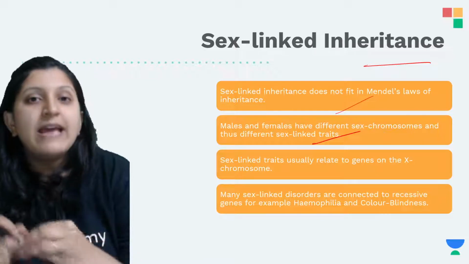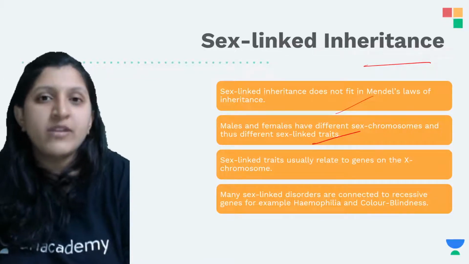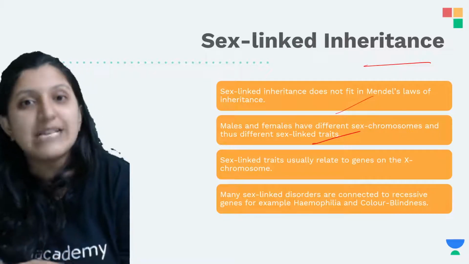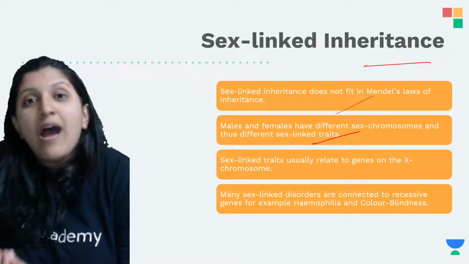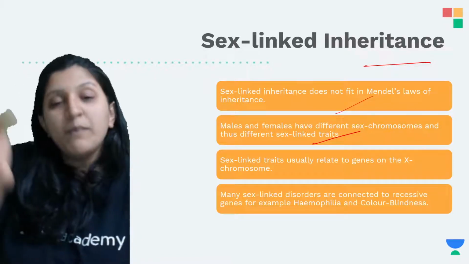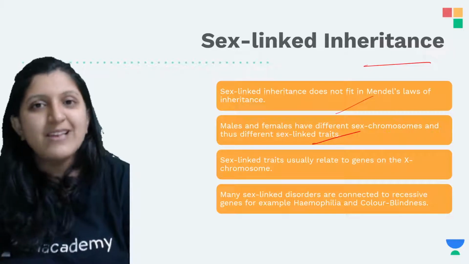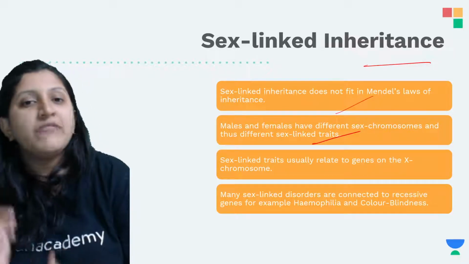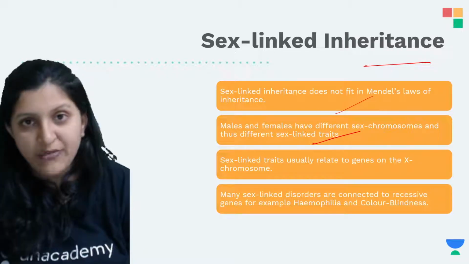Because there is only one X chromosome expressing itself fully, there is no other X chromosome to dominate the action of this X chromosome, and that's the reason the male is going to get a disease even if one X chromosome is affected.